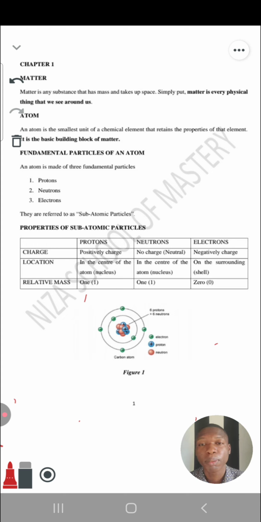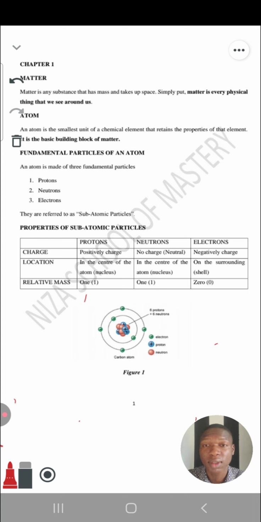So let's continue. Properties of subatomic particles. So let's look at their properties. Each of those subatomic particles has its own unique property. Is that okay? For the first one, let's consider charge. Let's look at their property when it comes to charge. Proton is positively charged. That's +1. Neutron is neutral, no charge. That's 0. Are you okay? And then electron is negatively charged. That's -1. Those are the properties in terms of charge.